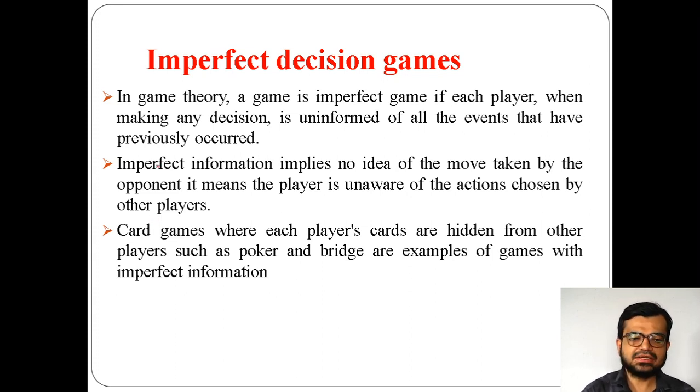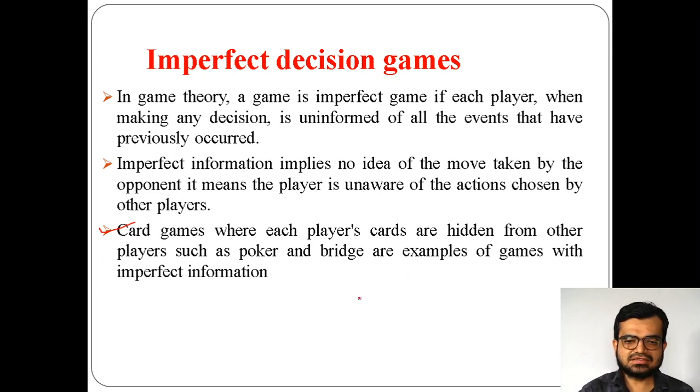If I take an example, card games. Whenever each player's cards are hidden from the other players, definitely, right? In that sense, if the cards are hidden, they don't know what the possible cards are. Based on that, the player doesn't have complete information. Because it doesn't have proper information, such games come under imperfect decision games.